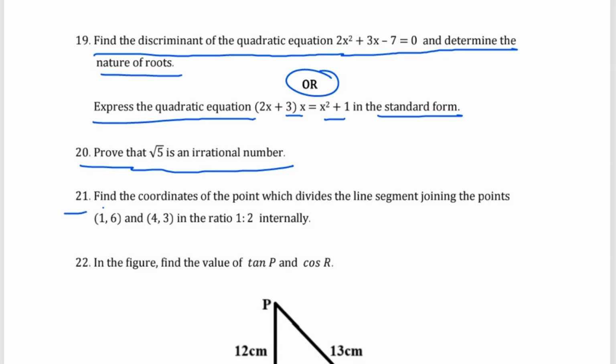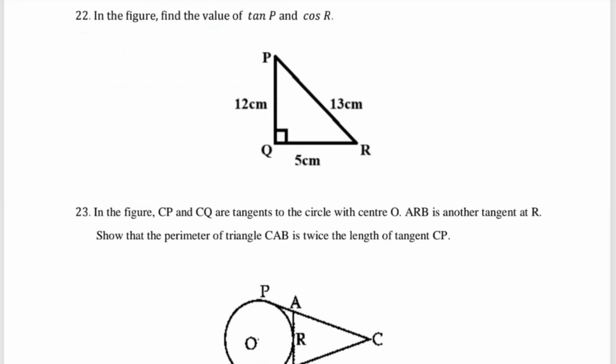Then question number 21, find the coordinates of the point which divides the line segment joining the points 4 comma 3 and 1 comma 9 in the ratio 1 is to 2 internally. So you have to use the section formula and you should solve. Then question number 22, in the given figure, find the value of tan P and cos R.